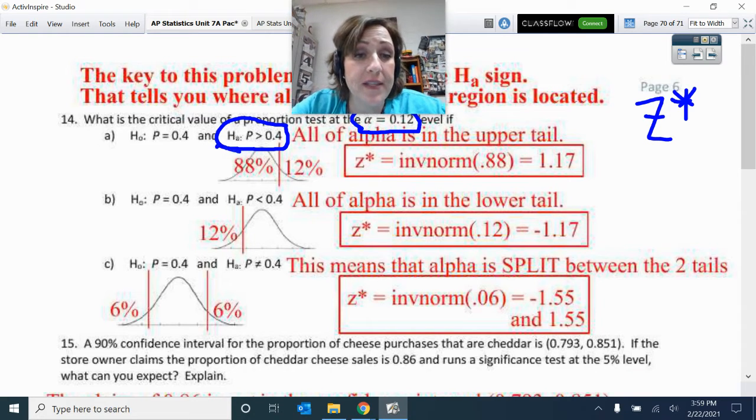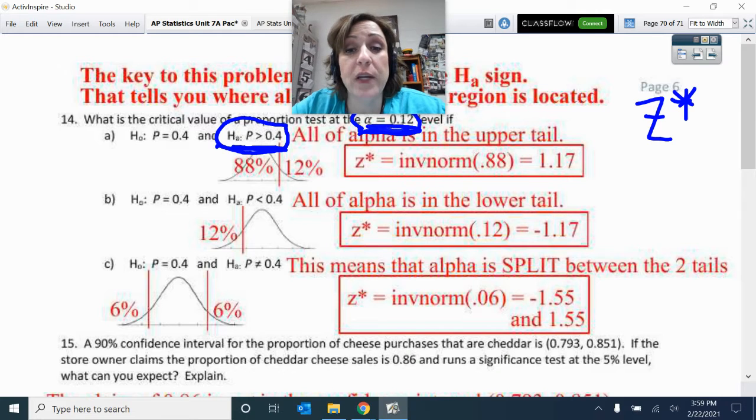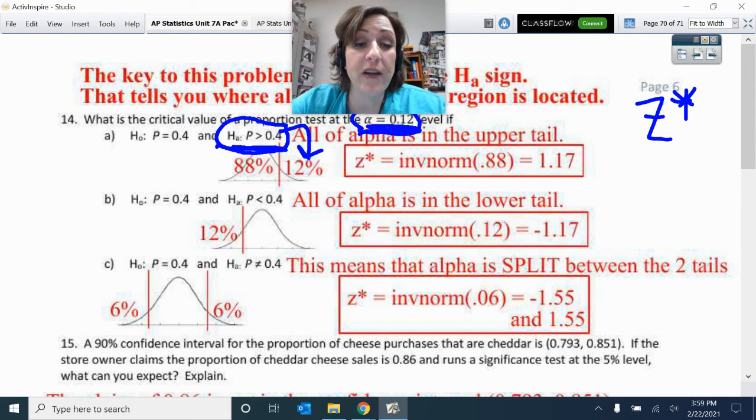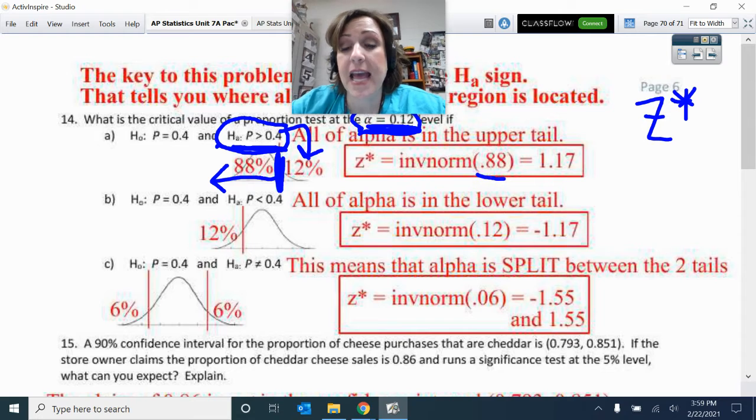This alternative hypothesis says it is a one tail, upper tail. We're interested in putting the entire rejection region in the top tail. So that's the top 12%. So if that's the top 12%, then I do my little inverse norm of the lower 88%, and that's how I get that critical value of 1.17.